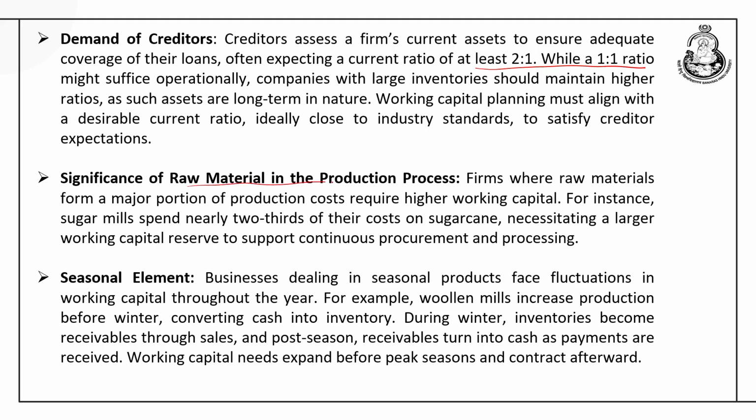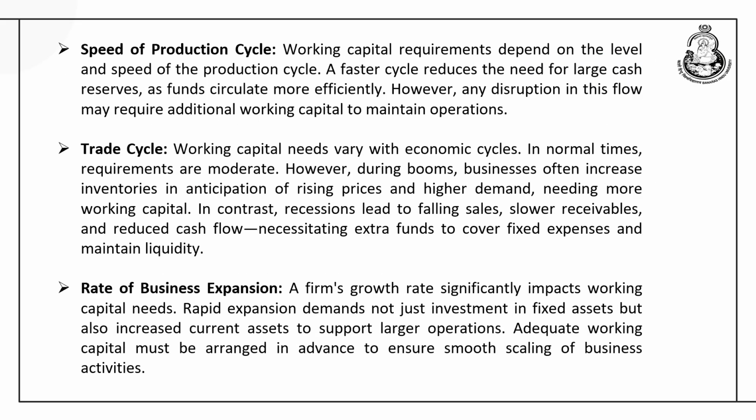The raw material, if it is very significant in the production process and occupies a very high proportion of current assets, then naturally the demand for working capital would be high. Seasonal elements would also keep on affecting working capital and its level in any company.